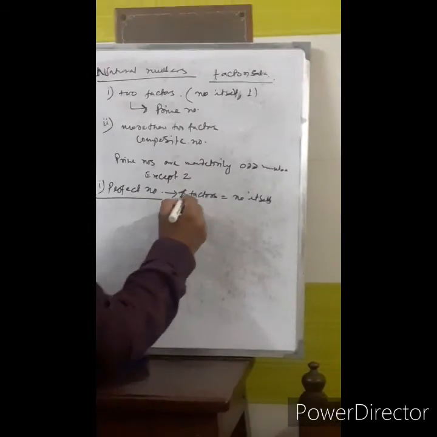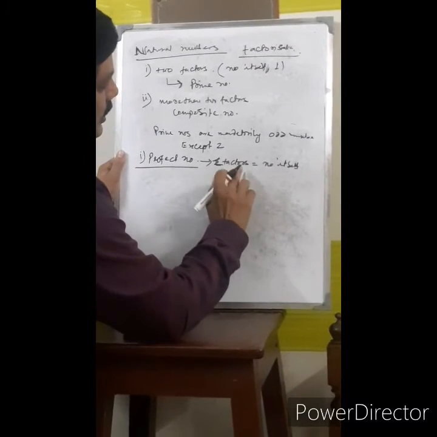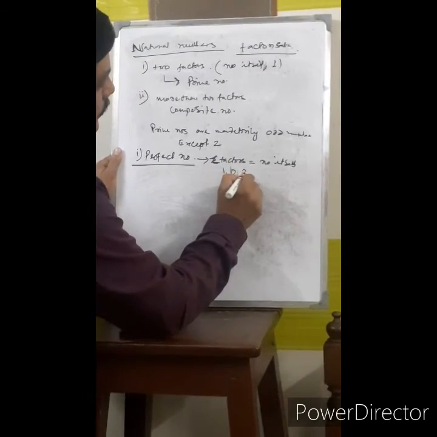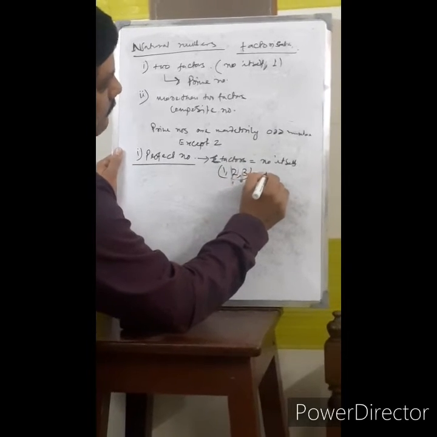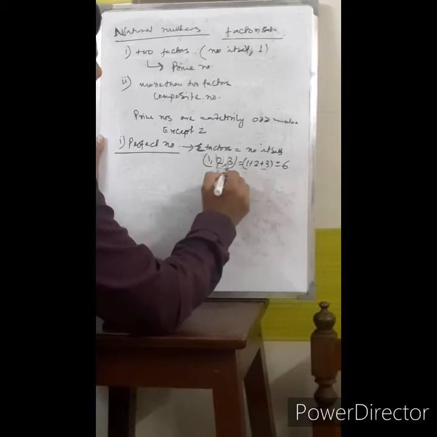Such as 1, 2, 3: 1 plus 2 plus 3 equals 6. This is a perfect number.